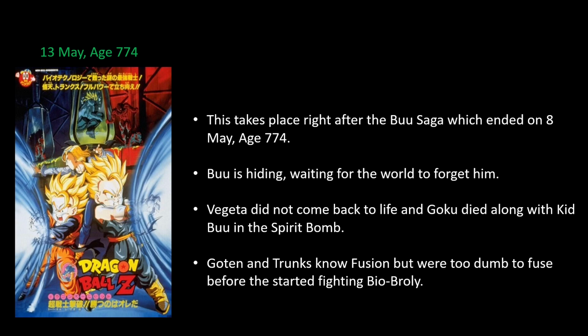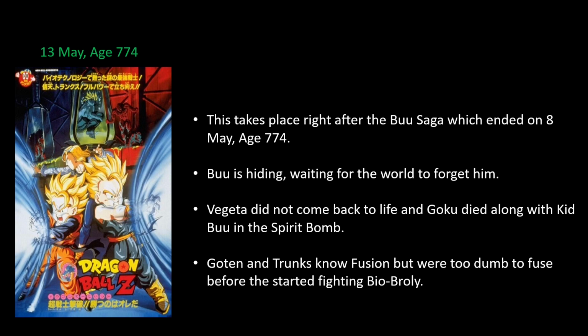So remember how Vegeta asked them to use the Namekian Dragon Balls while fighting Kid Buu to like revive everyone who died because of Buu, except for the very evil ones. And that's how Vegeta came back to life, because the dragon did not consider him to be super evil.